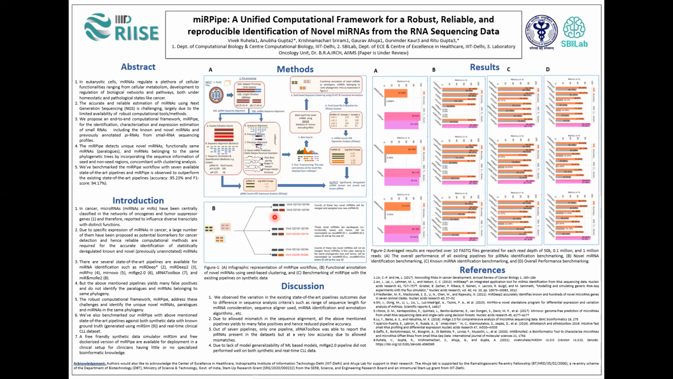So in novel seed-based clustering, there are three possible scenarios. The first one is when there are zero mismatches in the seed region, up to two mismatches in the exceed region, and their mapped genomic location is the same. In that case, the expression counts of the two novel miRNAs are merged.